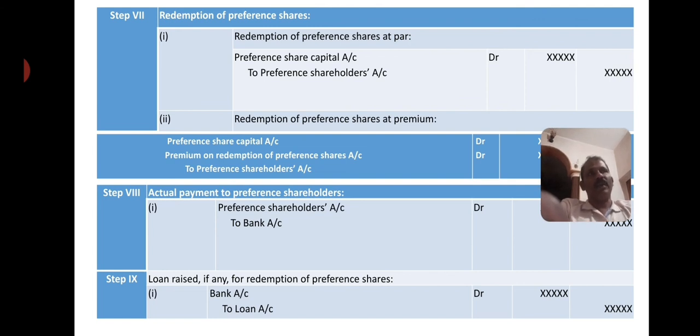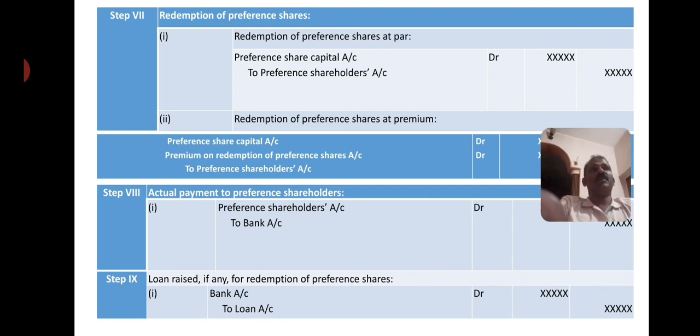Then when the actual payment is made to the shareholders, redeemable preference shareholders account is debited to bank account. Sometimes if the bank balance is insufficient, the company needs to make arrangements, then maybe bank account debit to loan account.